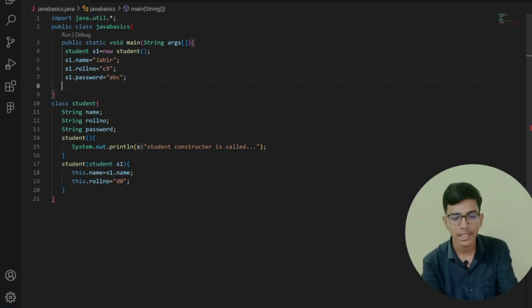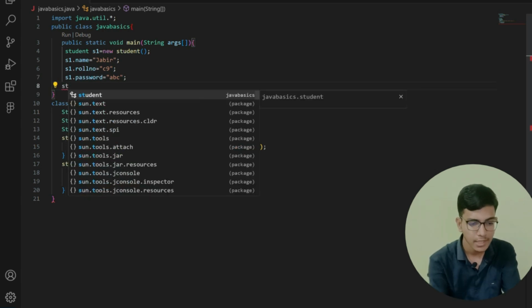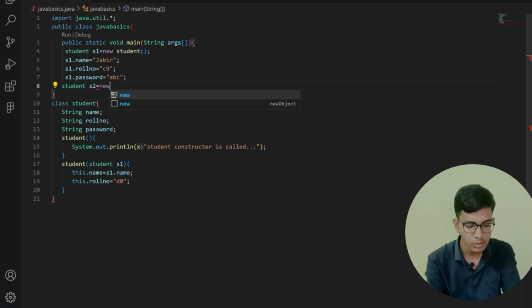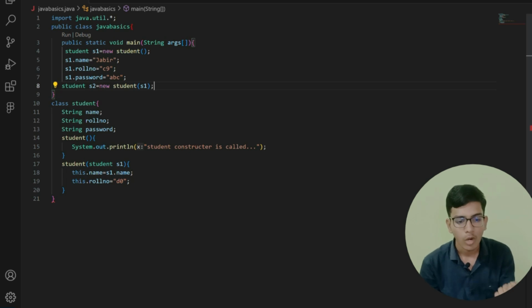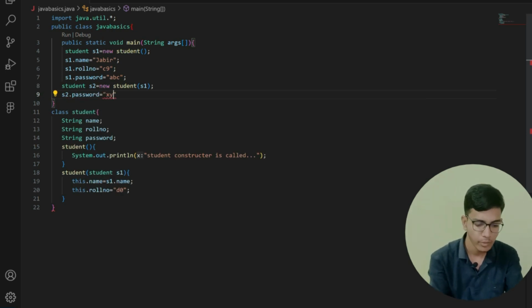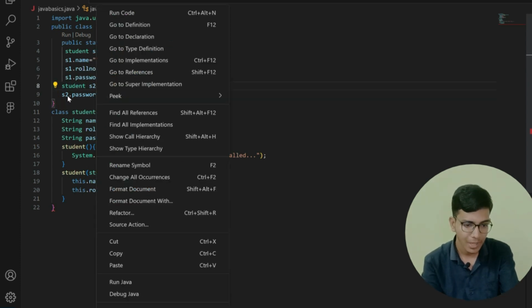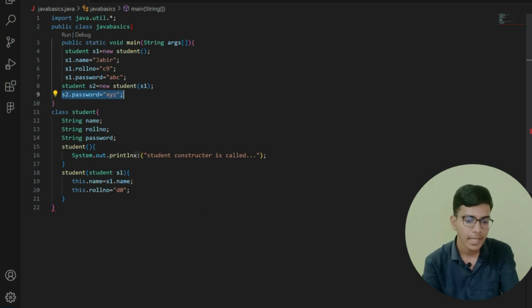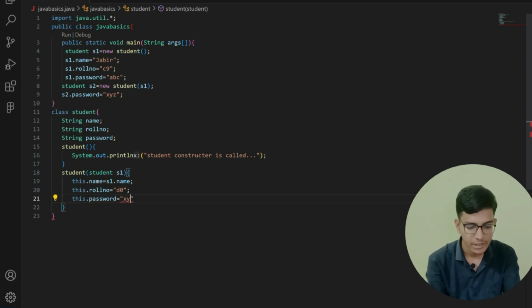Suppose the student has forgotten his password by chance. For that, we are creating another student object, that is Student s2 is equal to new Student. Here I am copying whatever values we have, and after that I am giving the student a new password. Let me give xyz as the new password. So we will copy the data present in my first object to my second object. I can also give here this.password is equal to xyz.